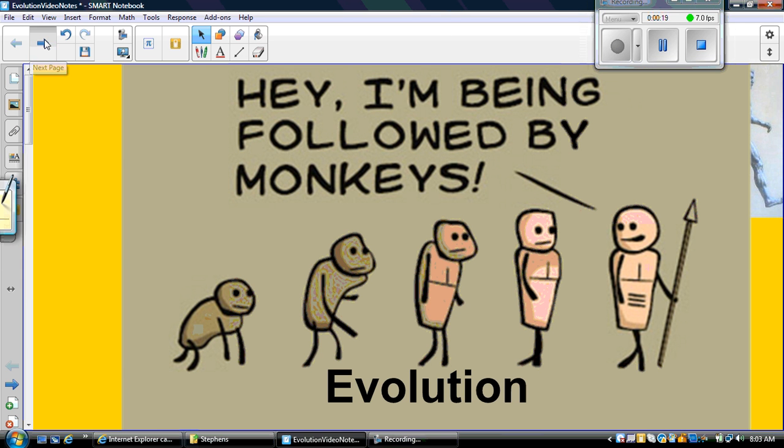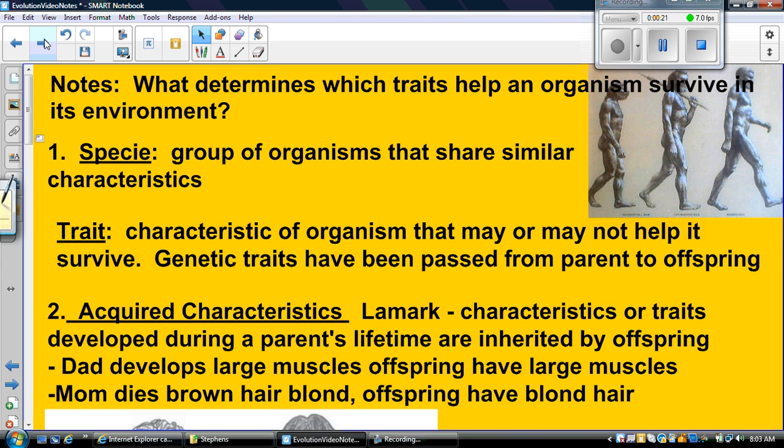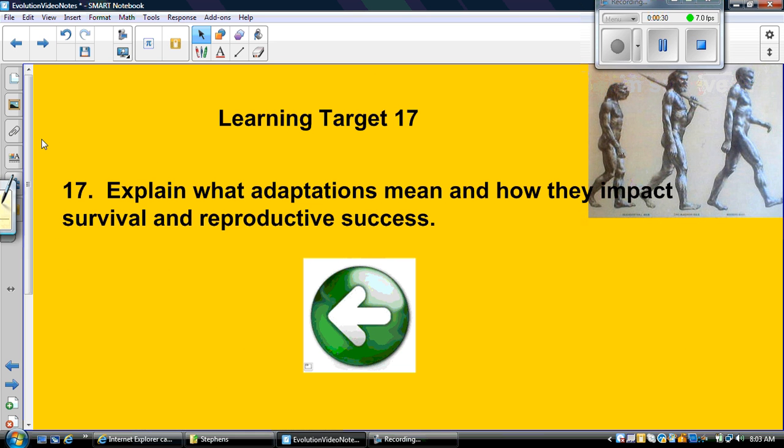Okay, so our essential question for today is: what determines which traits will help an organism survive in its environment? This set of notes goes with Learning Target 17: Explain what adaptations mean and how they impact survival and reproductive success. So after the notes and practice, you'll be able to tell me what adaptation is, give examples, and analyze different situations and determine whether that adaptation will help that living thing reproduce.